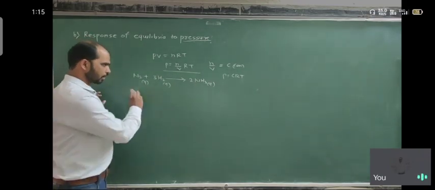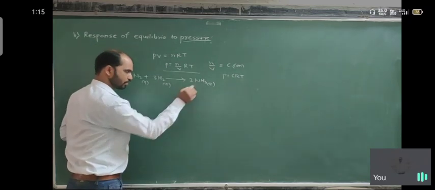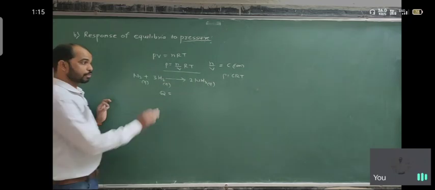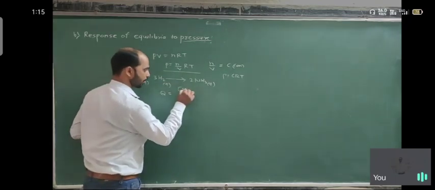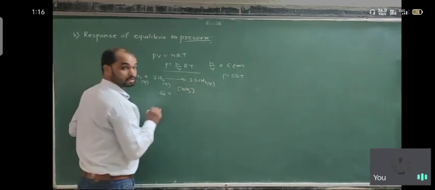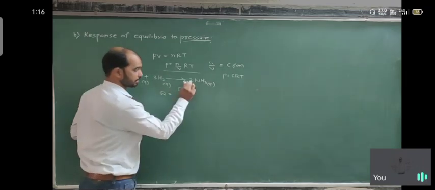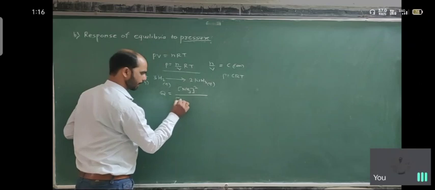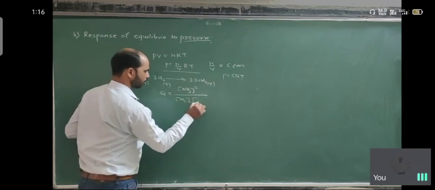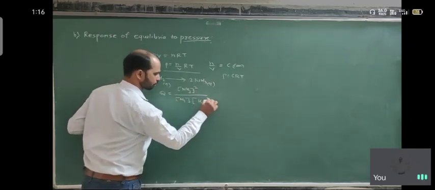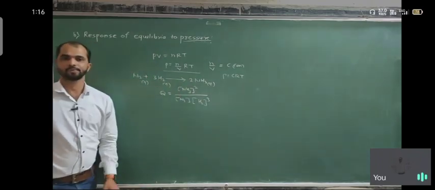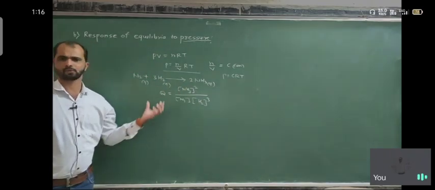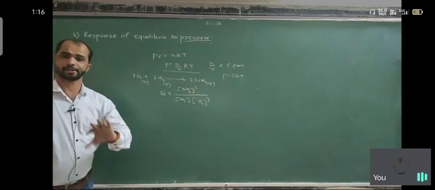So for the gaseous state, using this equation we can calculate the value of Q. Q is the concentration of NH3 with exponent 2, over N2 and H2. Using this we can calculate Q as well as K. K equals Q at the equilibrium point, as I already told you.